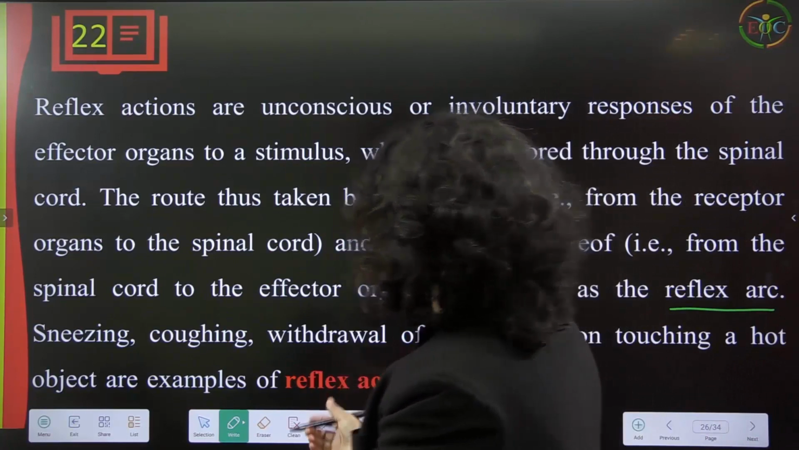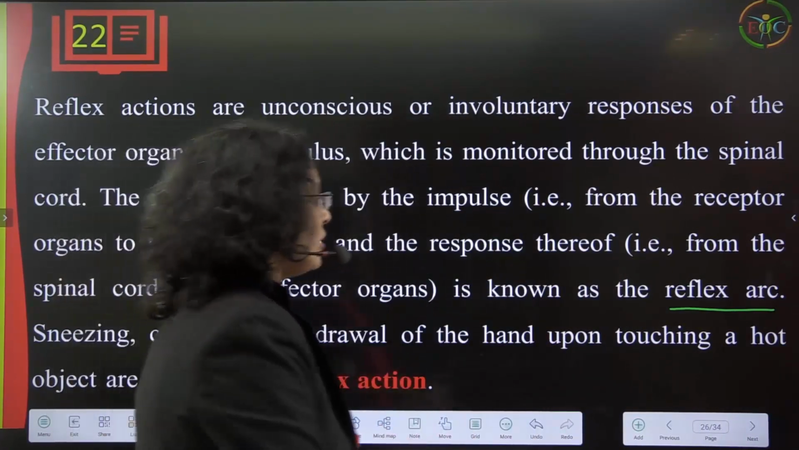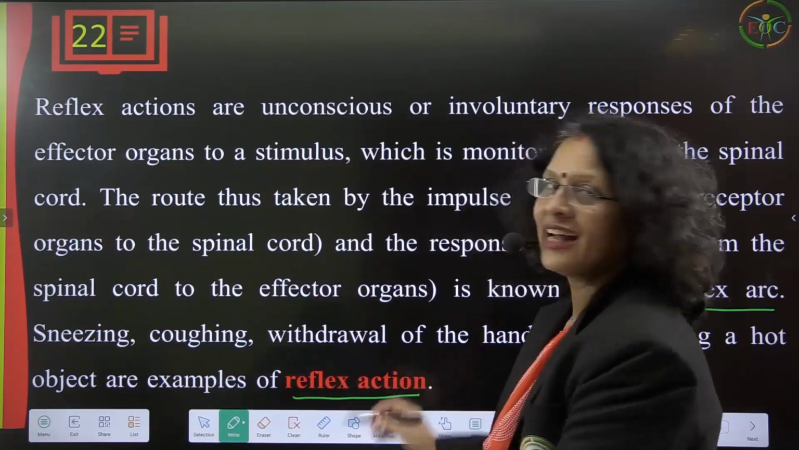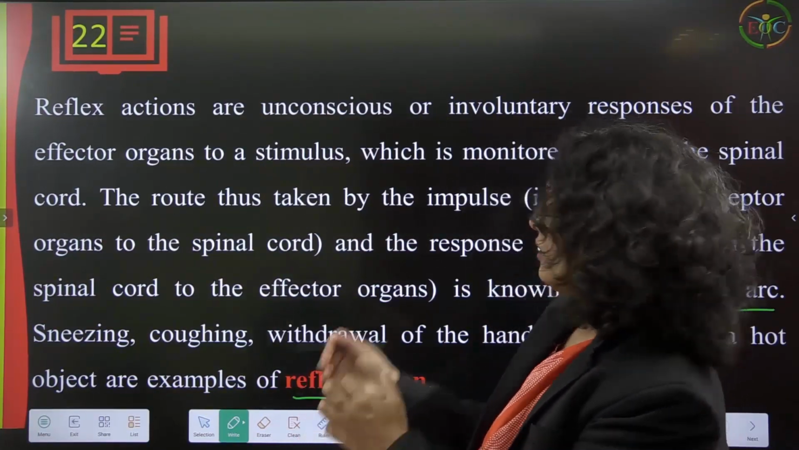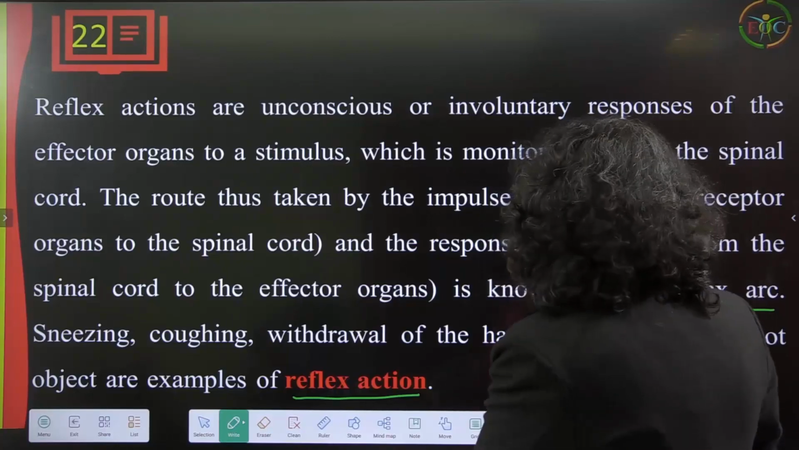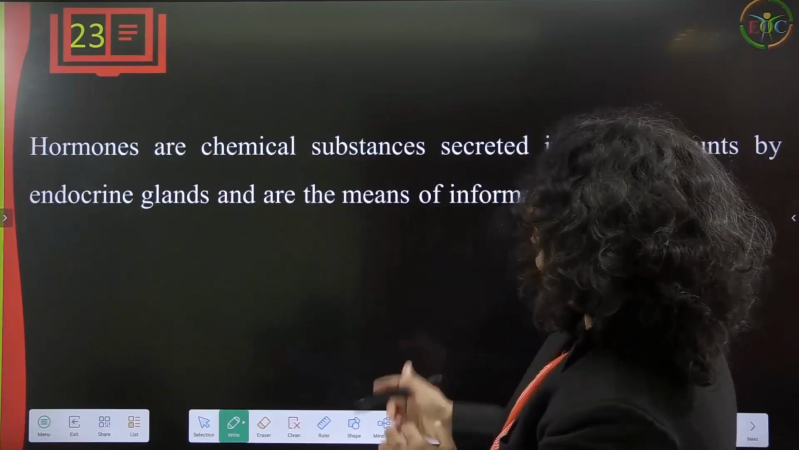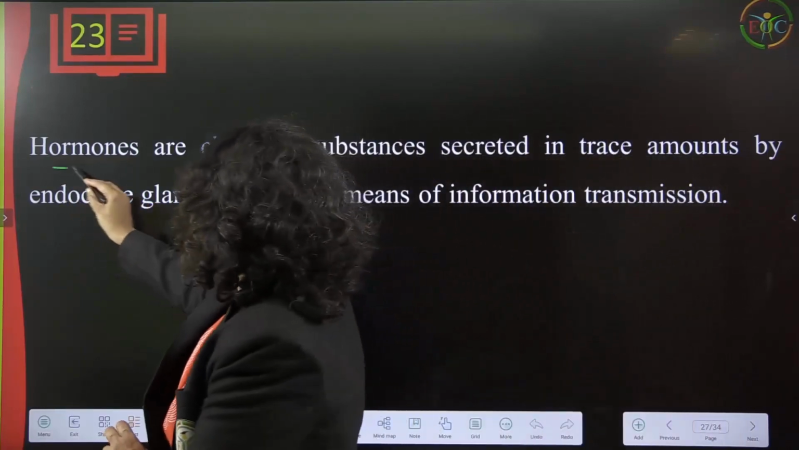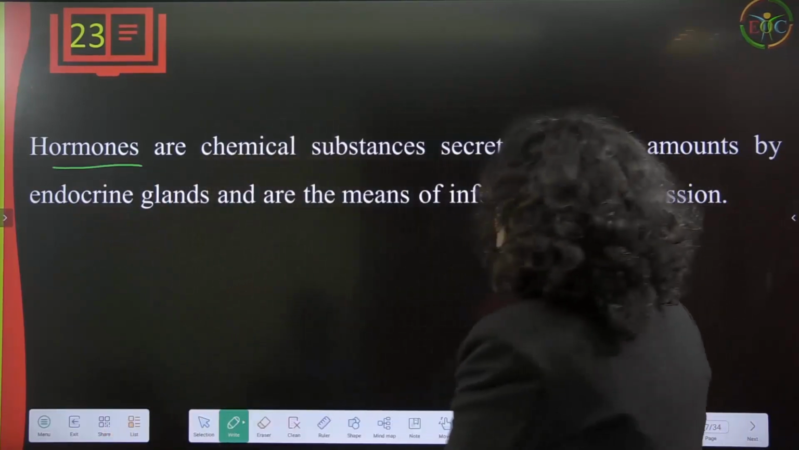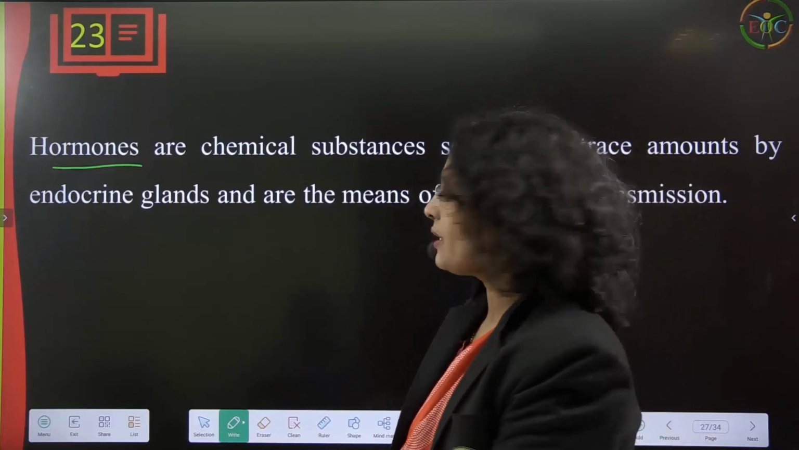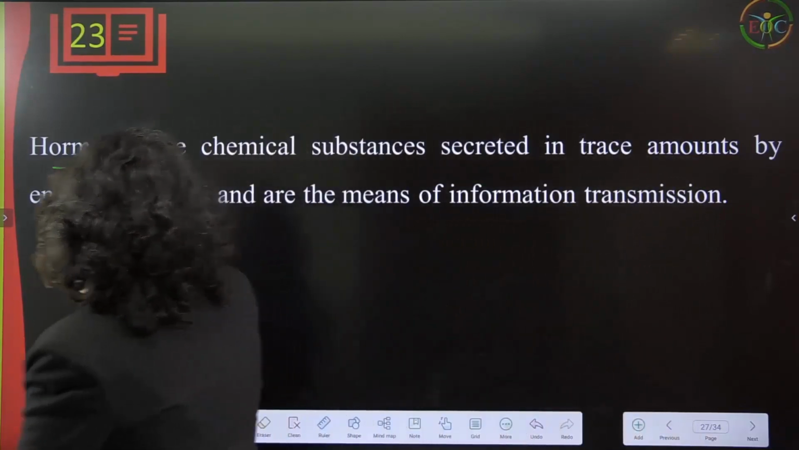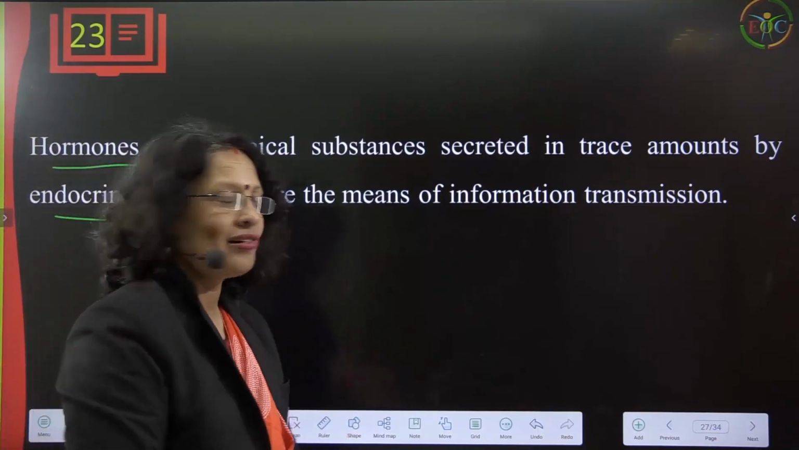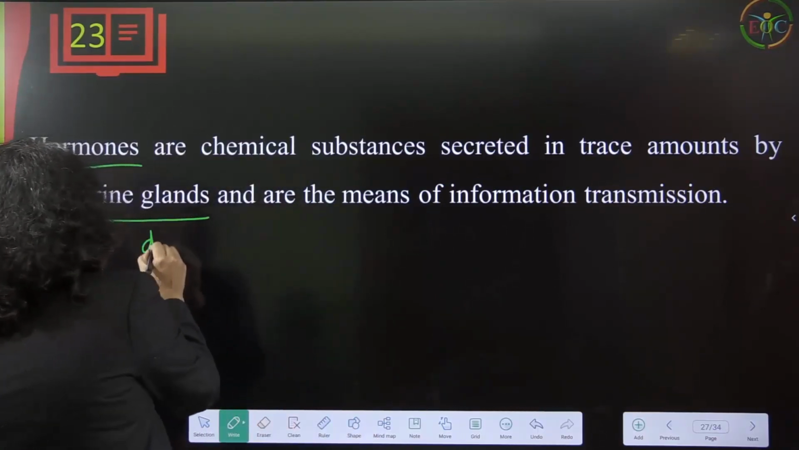Sneezing, coughing, and withdrawal of the hand upon touching a hot object are examples of reflex action. Reflex action is monitored by the nervous system. Okay, so hormones are chemical substances secreted in trace amounts by endocrine glands. Endocrine glands are those glands that do not have a duct, so they are ductless glands.